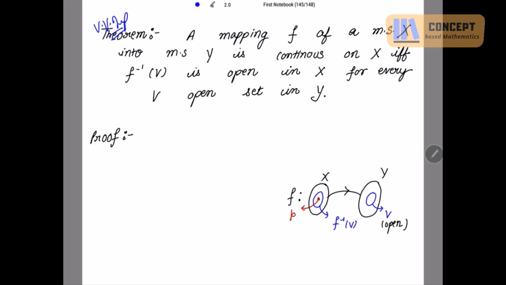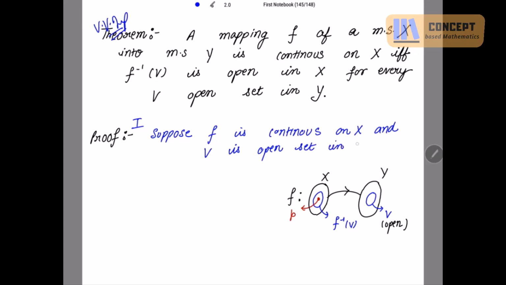Suppose F is continuous on X and V open set in Y is given. This is the first proof, one way. Suppose F is continuous on X and V is an open set in Y. We just need to apply the definitions for the open set, for the interior point, right?